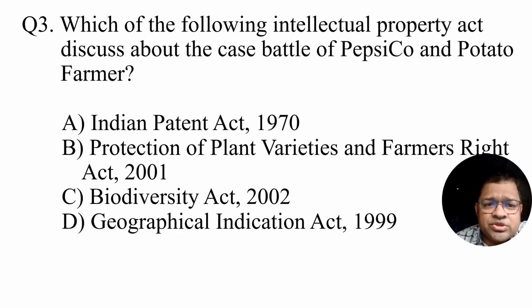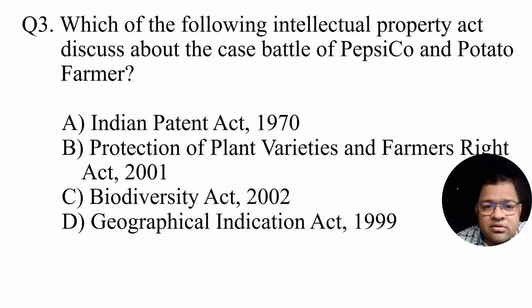The third question: which of the following intellectual property acts discusses the case battle of PepsiCo and potato farmers? Three to four years back, you all came across the particular tussle between the international company PepsiCo and the potato farmers.